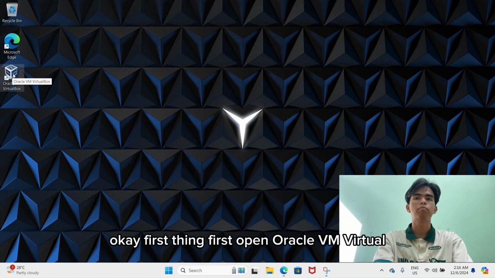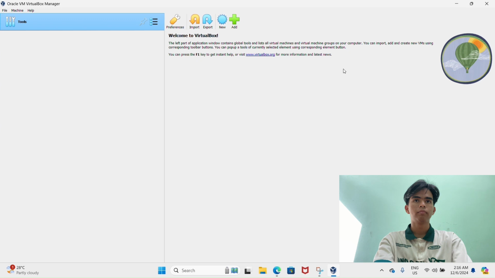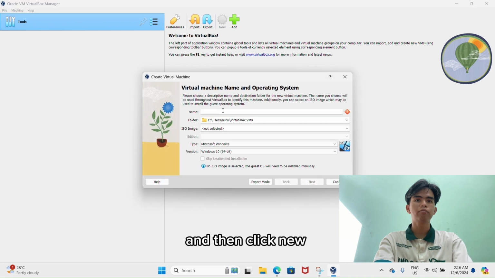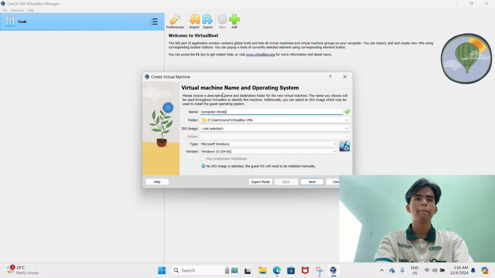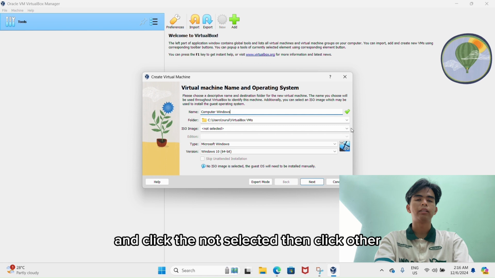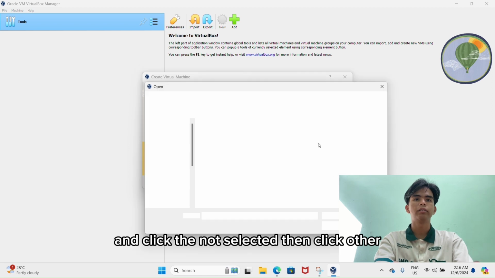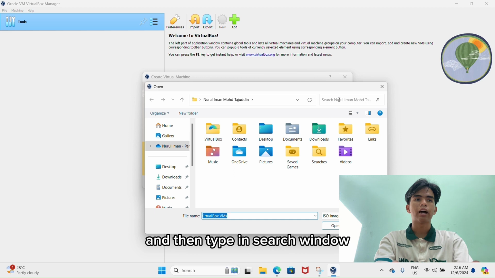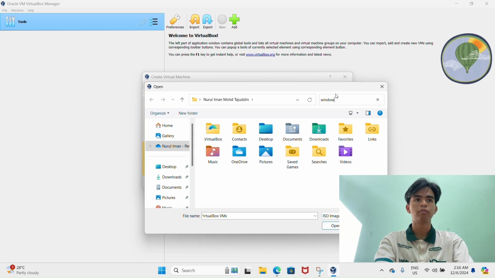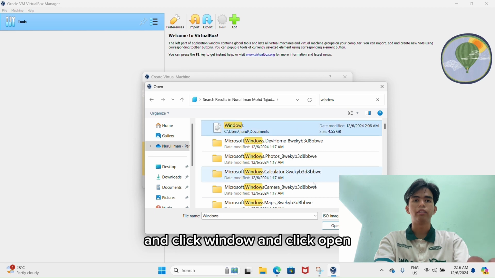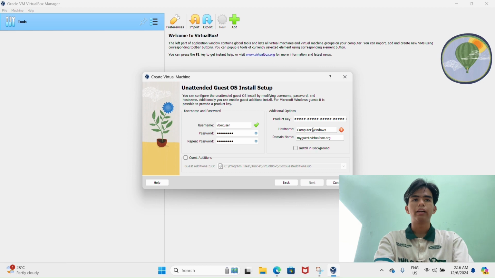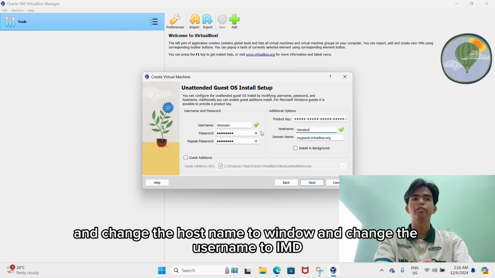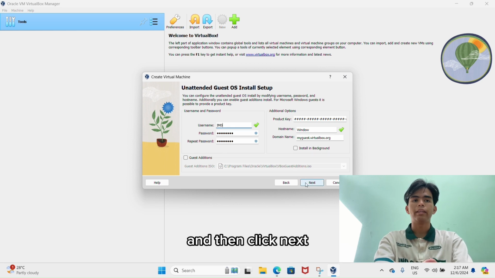Okay, first thing first, open Oracle VM VirtualBox and then click new, type in the name computer Windows and click the not selected, then click other and then type in search Windows and click Windows and click open and then click next and change the host name to Windows and change the username to IMD and then click next.